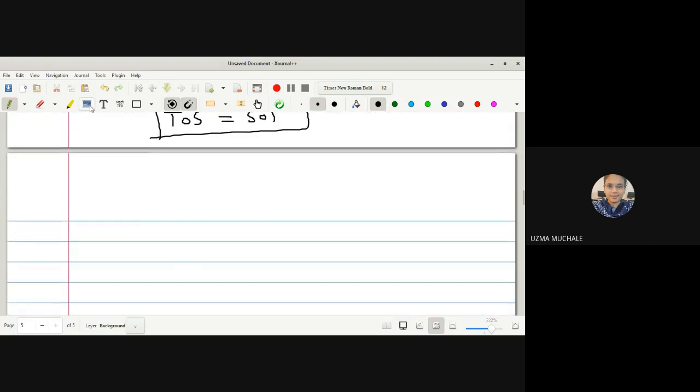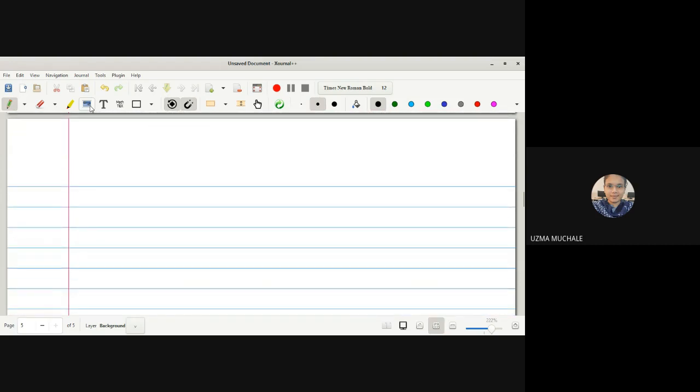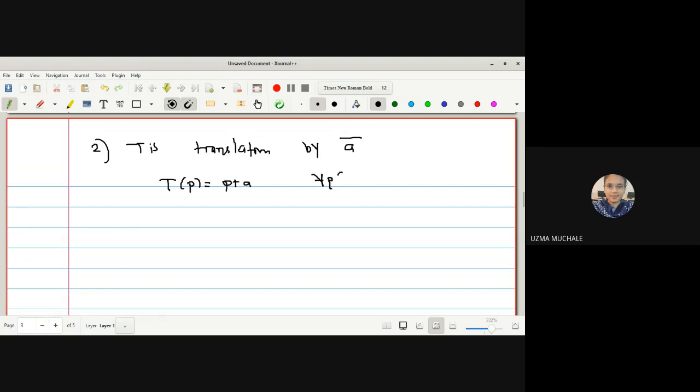Now let us go to prove for the second point. What we have provided in the second one: let T be a translation by A, or vector A bar. Then T of P is equal to P plus A for all points P belongs to E3 space.